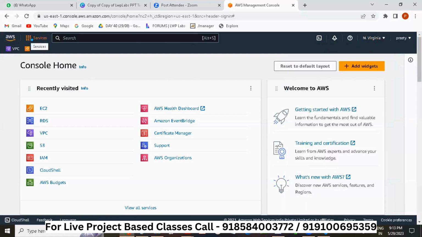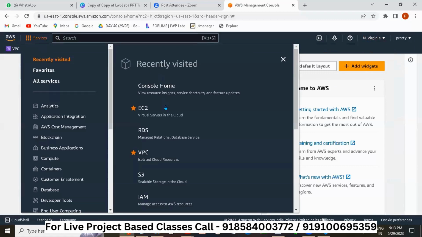So we have some services here. If you click on services, there are a number of services Amazon provides us. Now we will be concentrating on how to create a VPC. So we will just create our VPC.